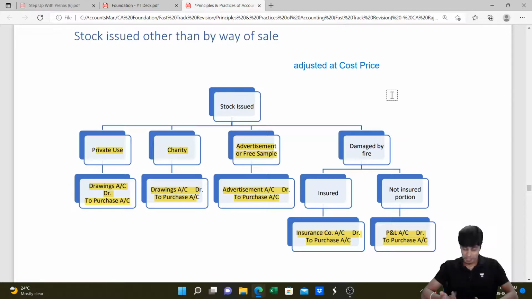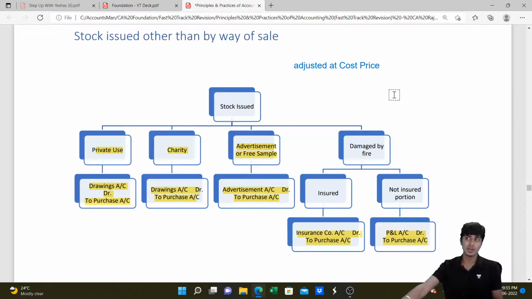Got it? And even when the goods are given to employees, you would again write salary account debit or employee advance account debit to purchase. It has to be deducted from purchases. It cannot be written as an addition to sales. I hope you all got this and will remember this in the problem.